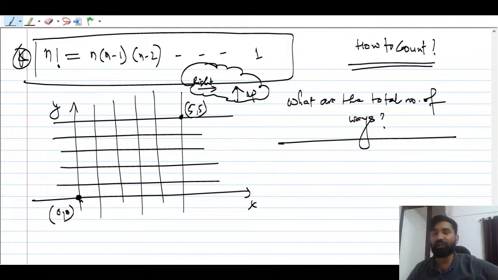If you are starting from 0 0, what you have to count here is, you have to go like this, you have to move right then up, right then up. So what is the number of ways that you have to compute?